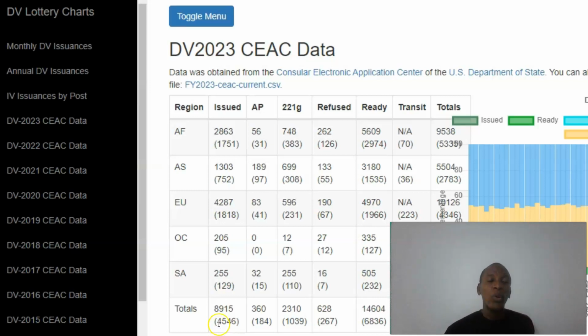Back to the final row, we see that there are about 9,000 visas that have been issued out across all regions up to the 3rd of February 2023 in the DV 2023 program. And then you have the total number of cases on administrative processing, followed by the total number of 221G cases, and then 267 cases have been refused, which amounts to a total of 628 applicants.